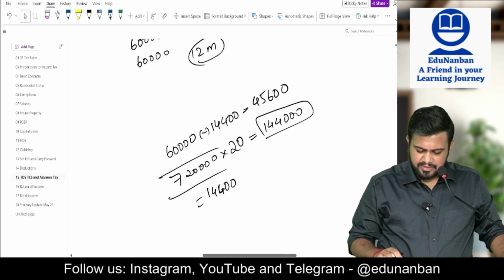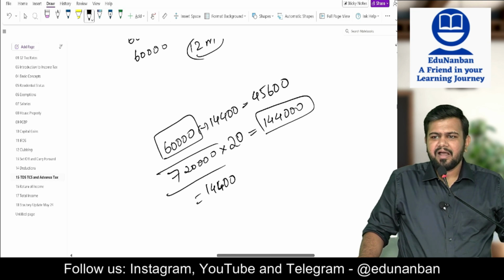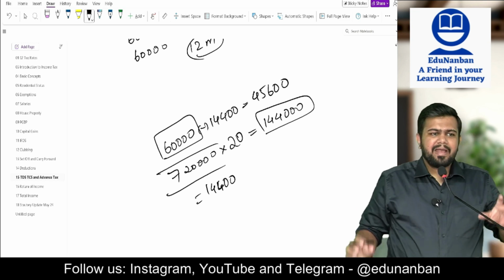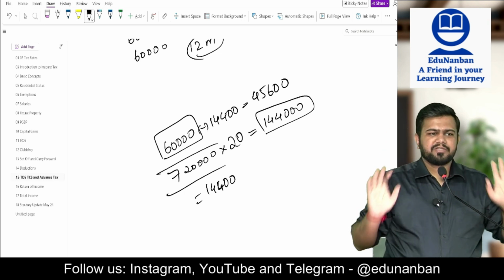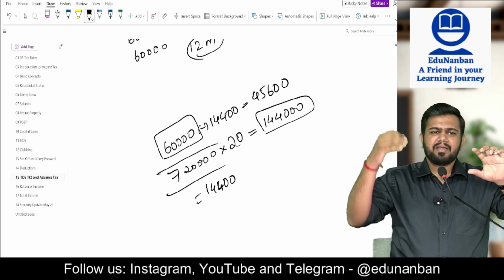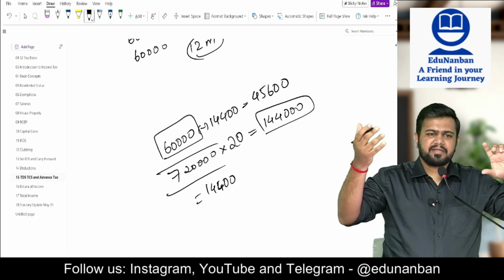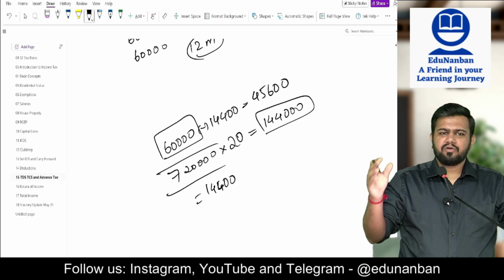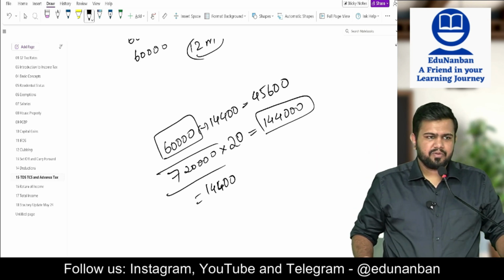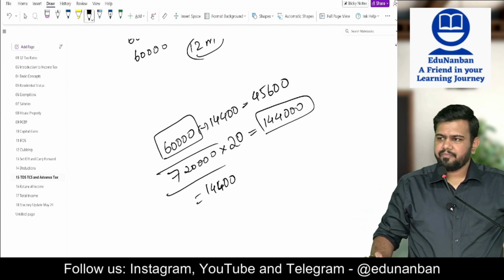Now listen, sir, rent of the last month itself is 60,000. How to deduct TDS of 1,44,000? In such a case, what to do? The entire last month's rent you deposit as TDS, because the TDS amount is higher than the rent itself. In such a case, the entire amount of rent you deposit as TDS to the government. That is also okay. No need to deposit 1,44,000. You just deposit 60,000. That is enough.